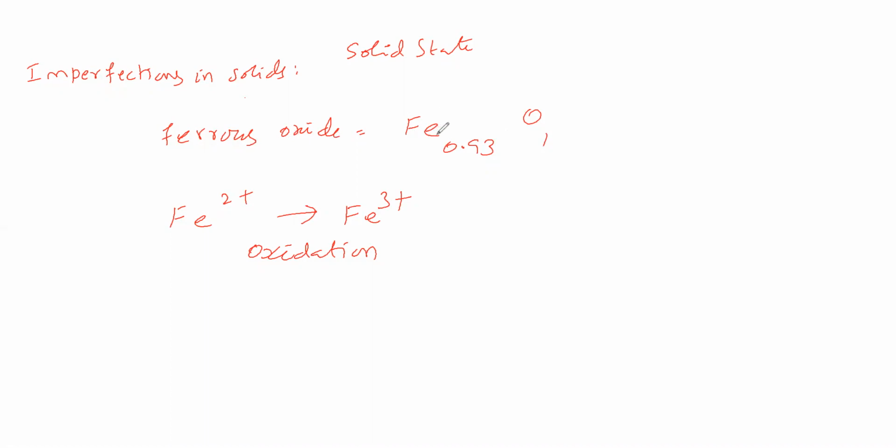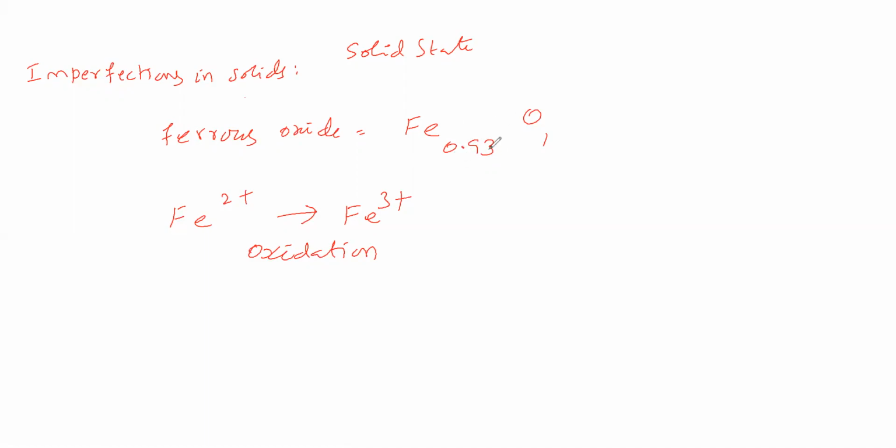Iron has escaped in the sense, will it escape as an ion or will it escape as an atom? Here we are saying some ion has escaped from this crystal. That means it is detaching from the crystal, which means it is not having attraction in the crystal.